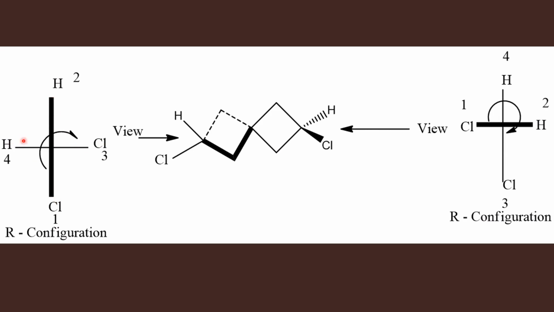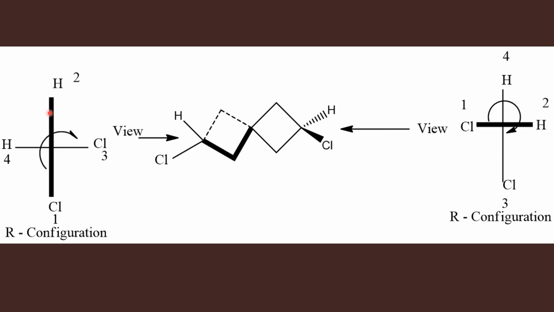Draw the cross lines. Now from which direction are you viewing the molecule? By standing near these vertical groups, the groups present in the vertical plane. So these are hydrogen and chlorine, and I am standing next to these hydrogen and chlorine, the vertical groups present in the vertical plane.